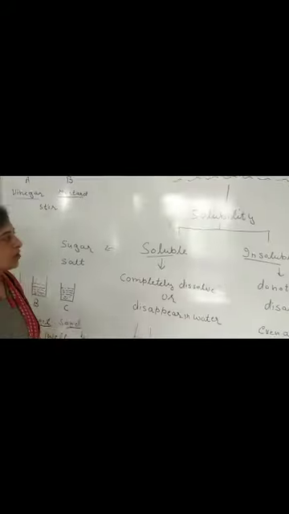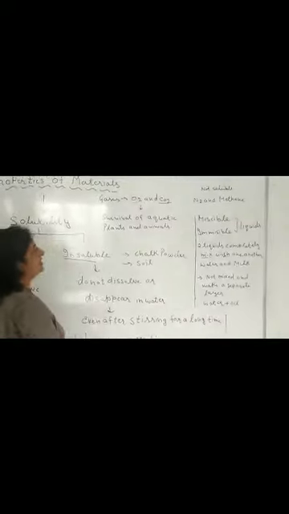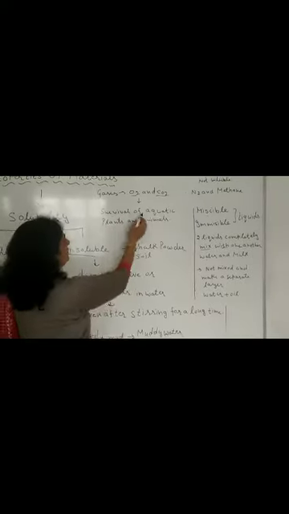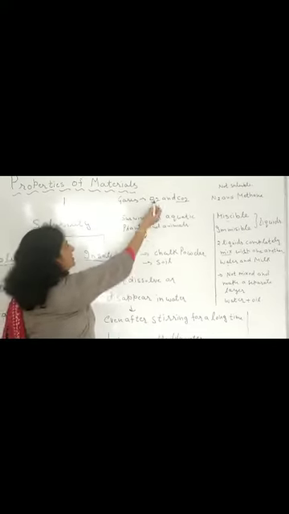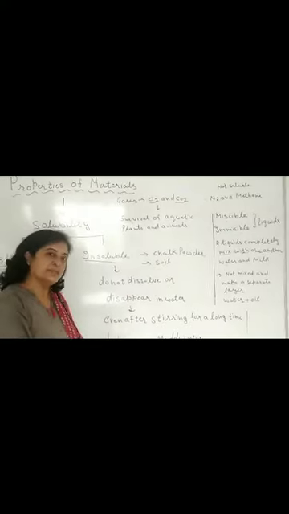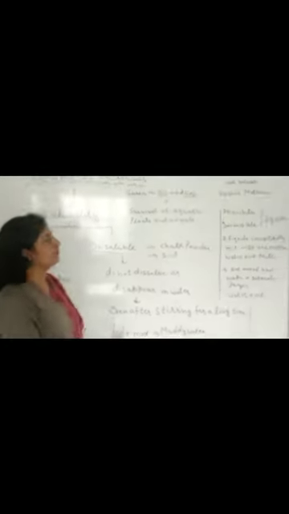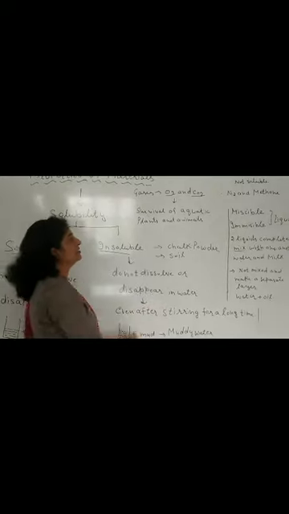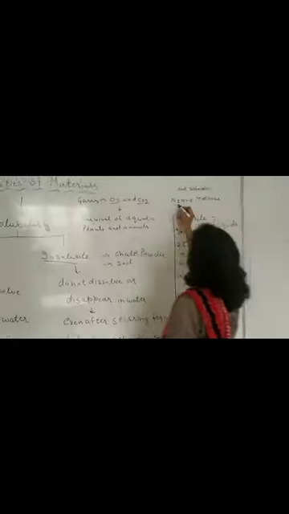Some gases are also dissolved in water, like oxygen and carbon dioxide. These gases are a must for the survival of aquatic plants and animals: oxygen gas for the process of respiration and carbon dioxide gas for the process of photosynthesis. Some gases are also not soluble in water, and these are nitrogen and lactic acid.